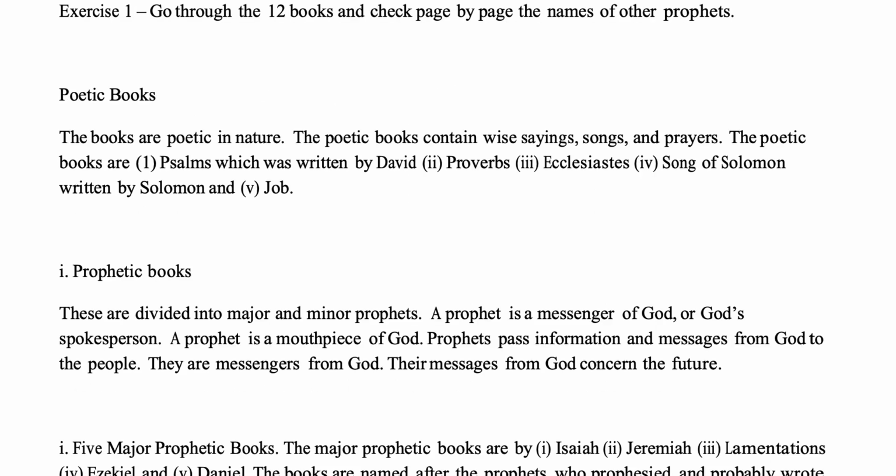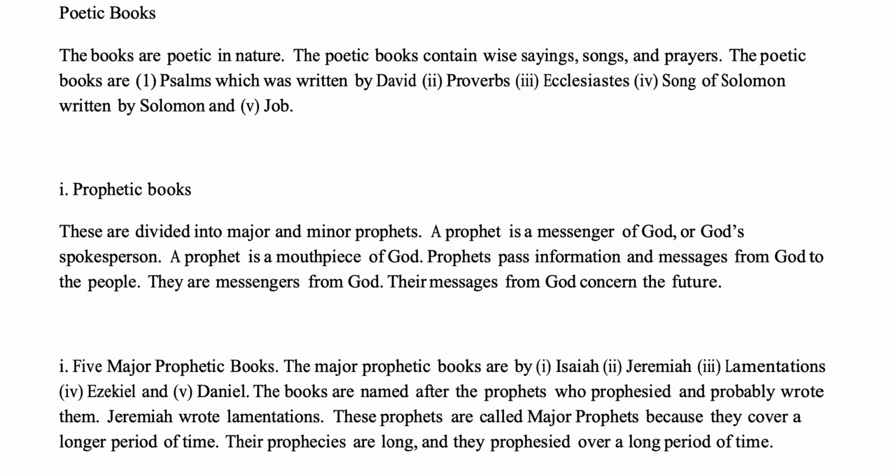Poetic books. The books are poetic in nature. The poetic books contain wise sayings, songs, and prayers. The poetic books are: 1. Psalms, which was written by David, 2. Proverbs, 3. Ecclesiastes, 4. Song of Solomon, written by Solomon, and 5. Job.